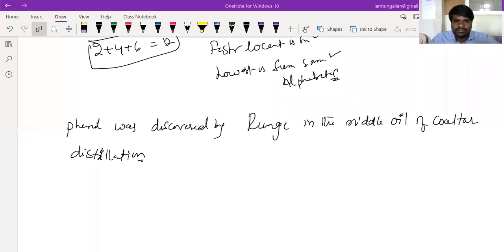If you look at it, see beta, this is your phenol.